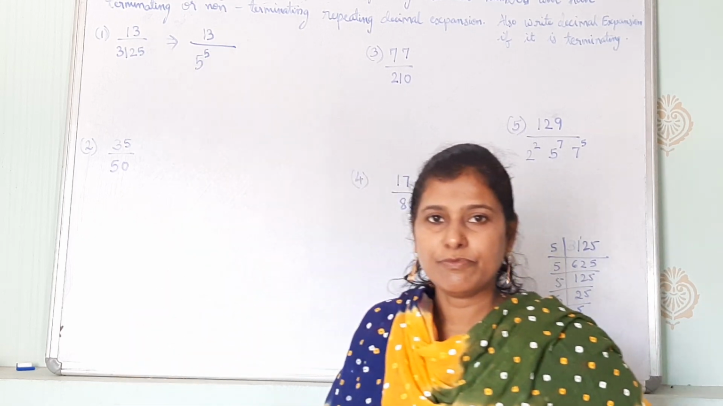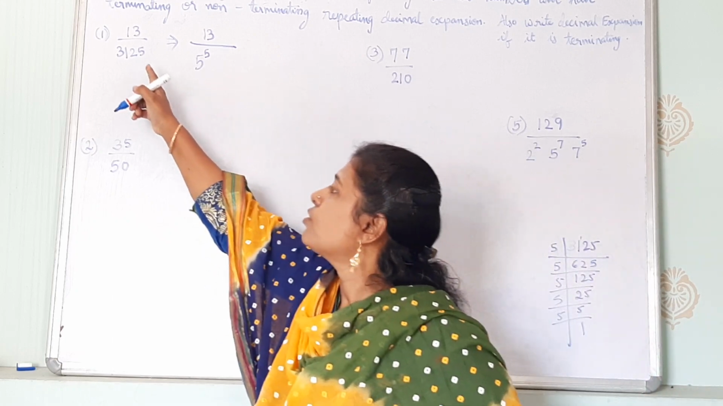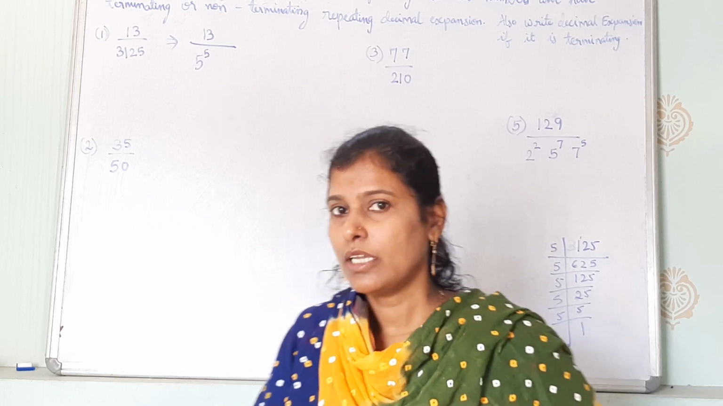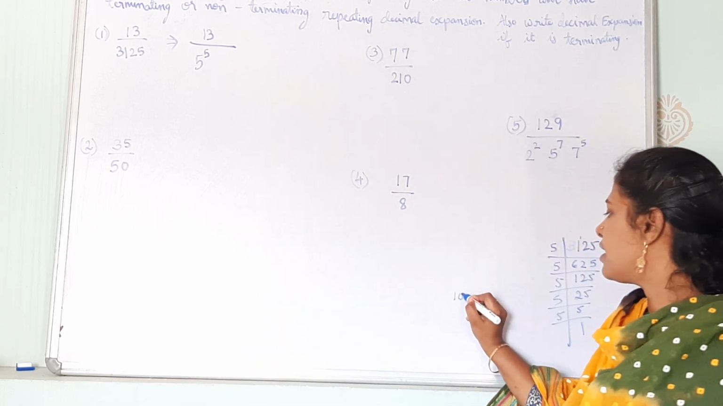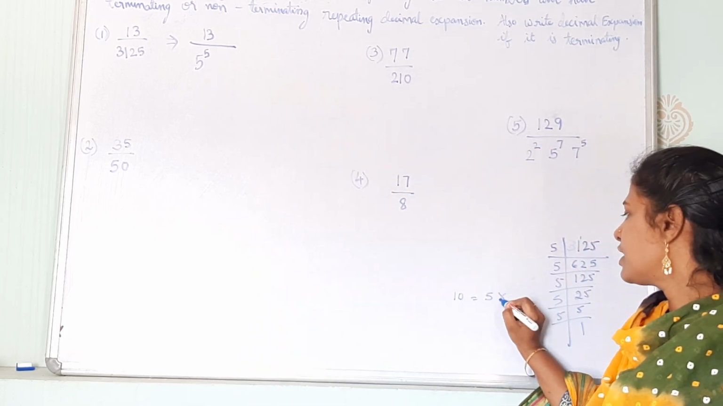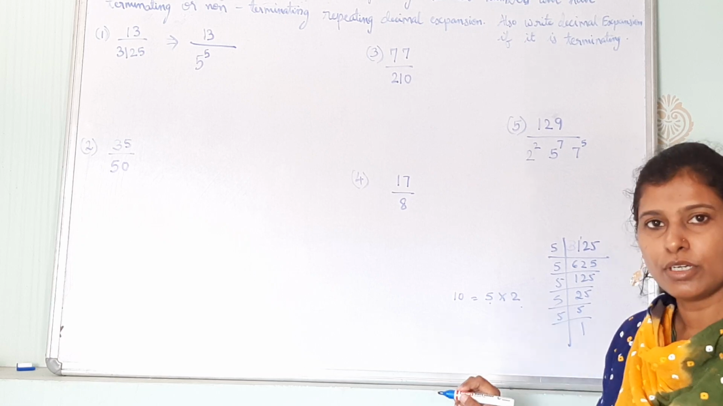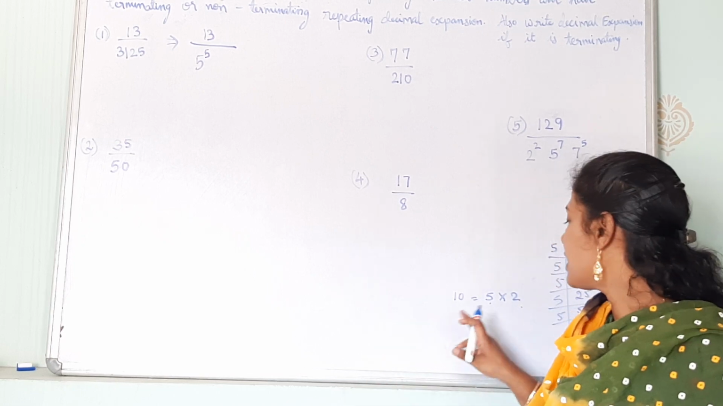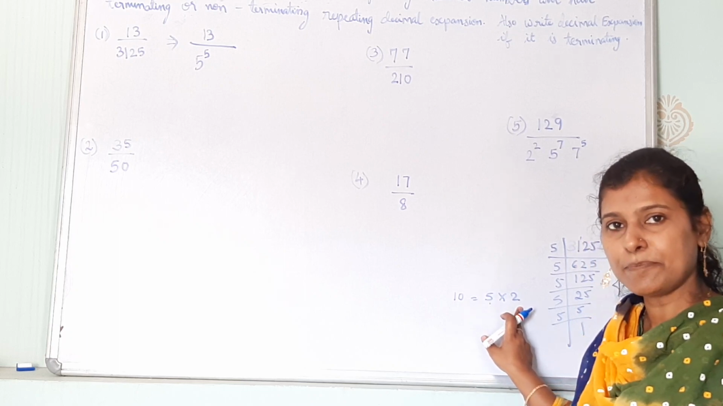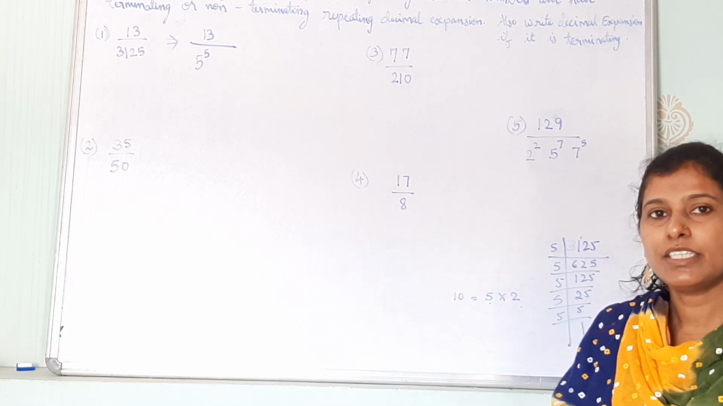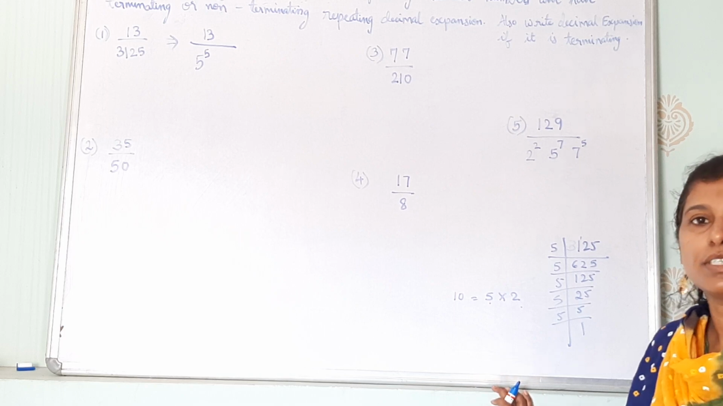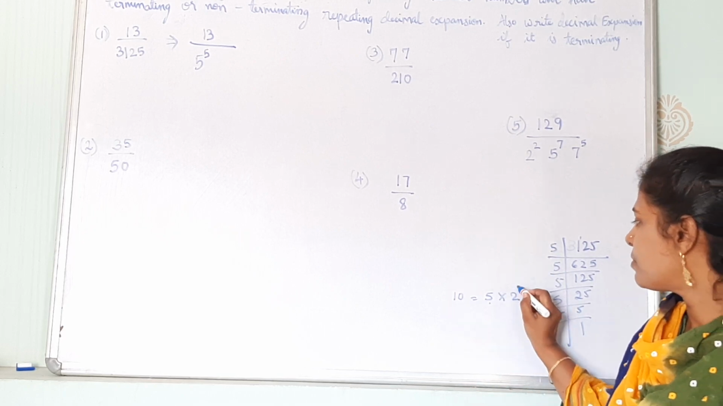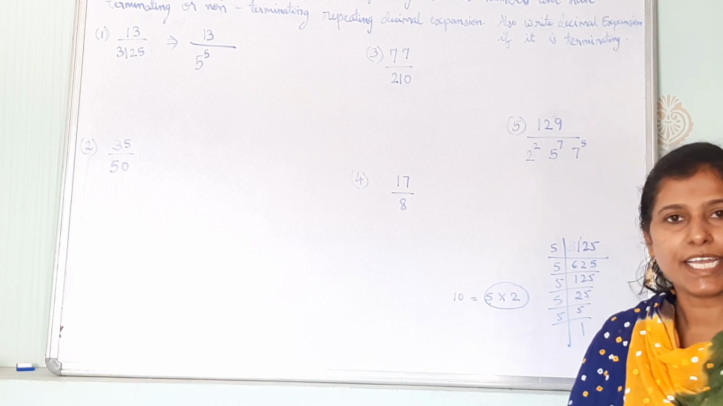Okay, but for any number to get a decimal expansion, we need denominator 10. And the factors of 10 are 5 into 2. That means we want 5 and 2 both. If it is not there, we will put it in, but if any other number other than 5 and 2 is there, and it is not divisible with the numerator, then that will be a non-terminating decimal expansion. I will show you when it comes. First, you remember you want both these numbers 5 and 2.